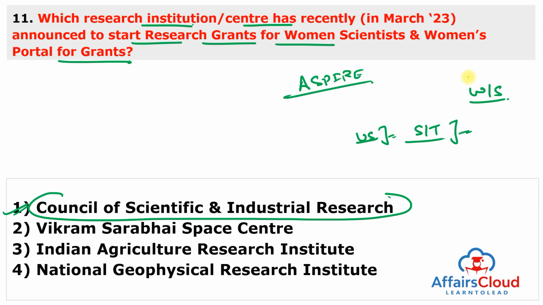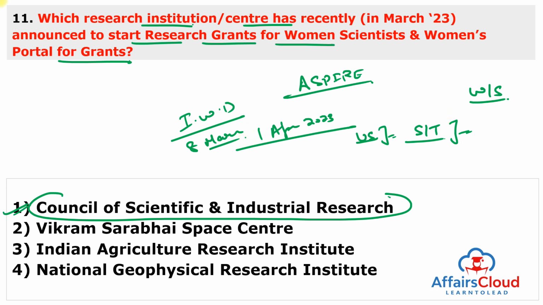Aspire program. An exclusive women portal for research grants and fund will become functional with effect from 1st of April 2023. So already started, and the event was organized by CSIR as a part of the celebration of International Women Day, which was celebrated on 8th of March. Only women scientists across India will be eligible to apply for research grants to conduct research and development in the primary disciplines of science and engineering, namely life sciences, chemical sciences, physical sciences, engineering sciences, and inter and transdisciplinary sciences.